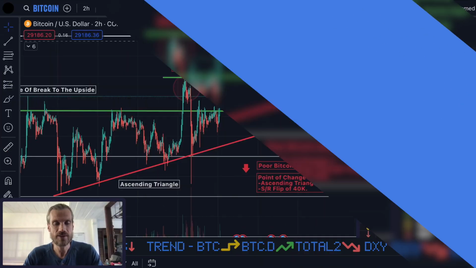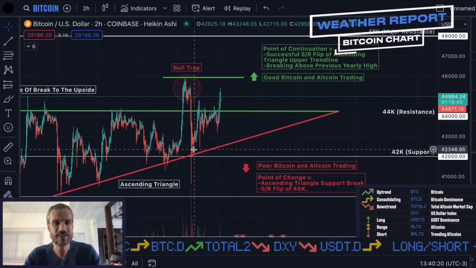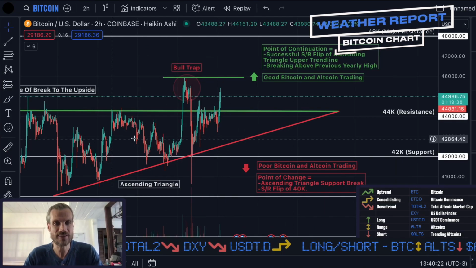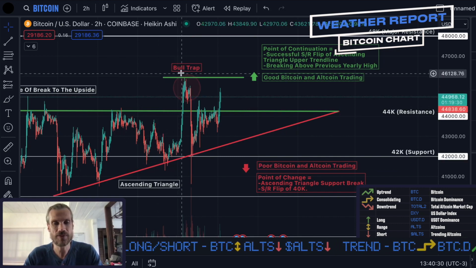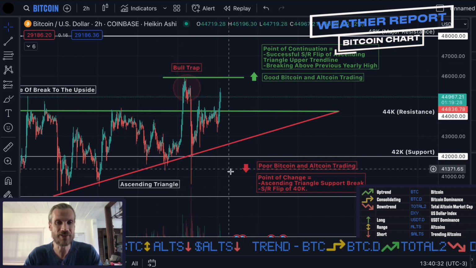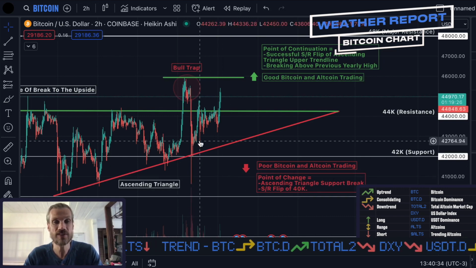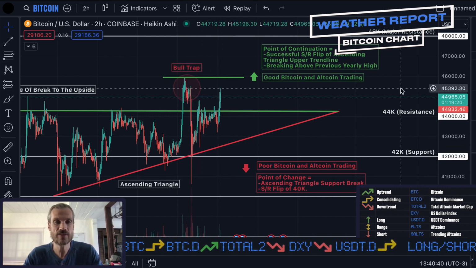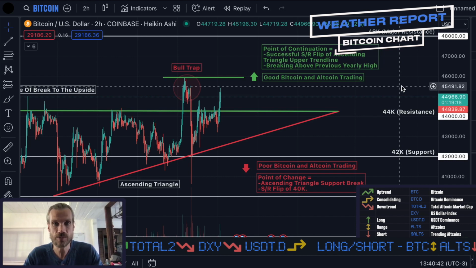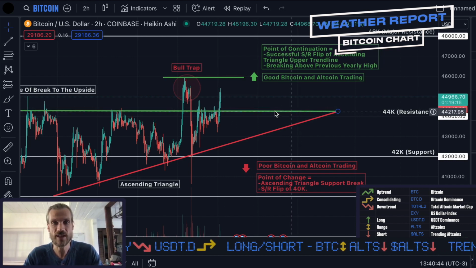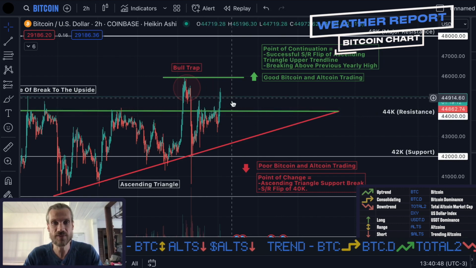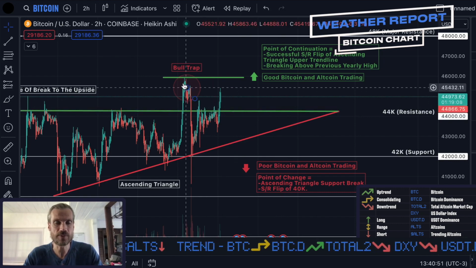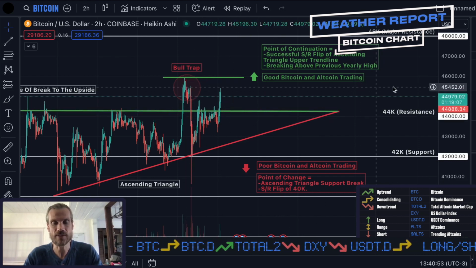So let's go. This is Bitcoin, currently having a second attempt at breaking out of this ascending triangle pattern. Our previous attempt resulted in a bull trap, with the price action coming straight back down into the pattern and beyond. We've since recovered, so if you're thinking of entering a trade, points of continuation would be a healthy retest and flipping of this upper trend line of the ascending triangle, seeing that firmly become support, as opposed to the price action coming straight back down like it did previously.